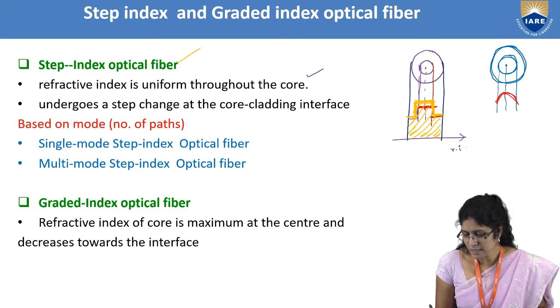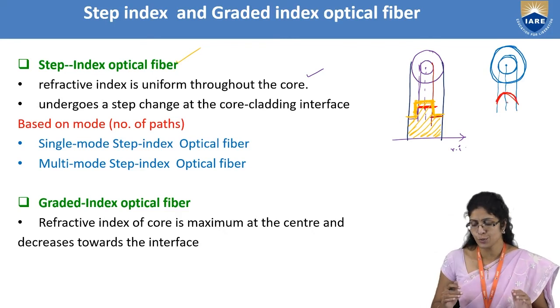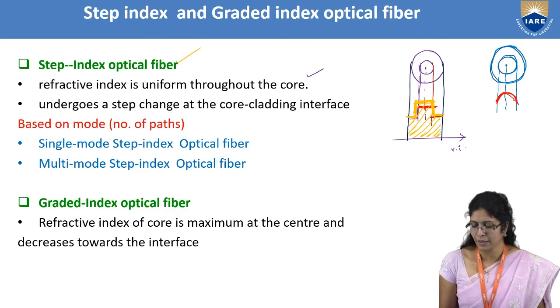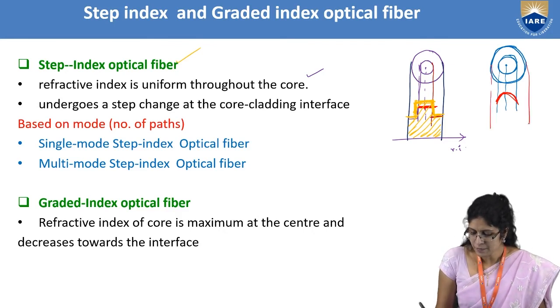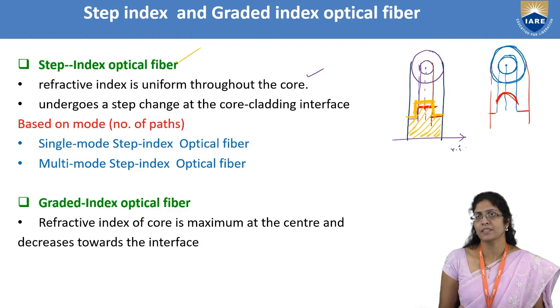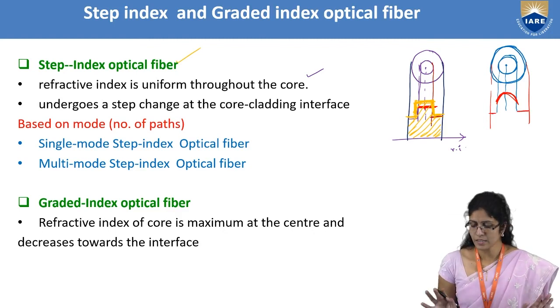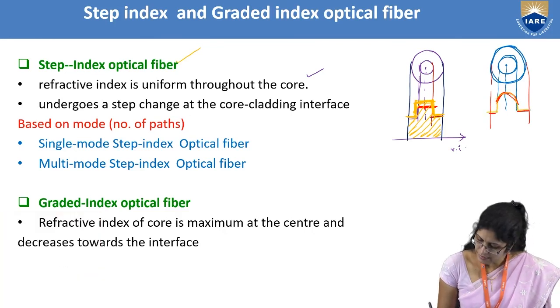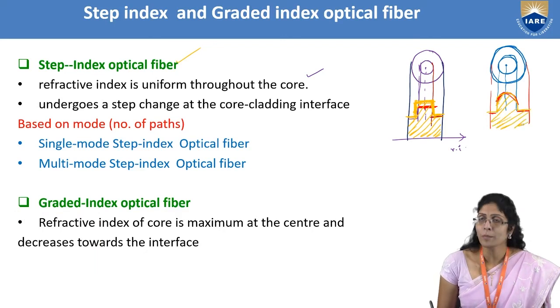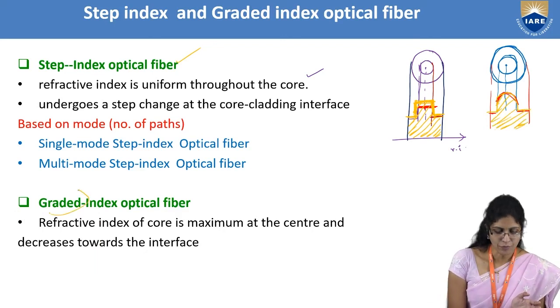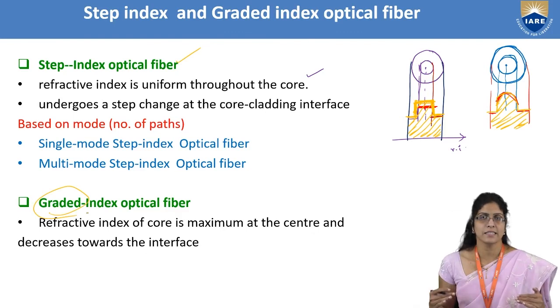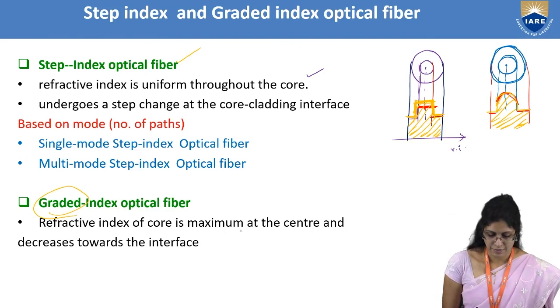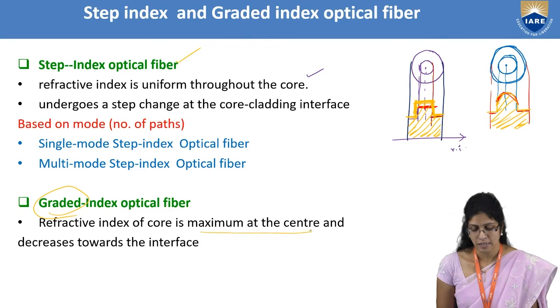So what you are seeing here is that it has graded, that means it has reduced. Hence you call it a graded index optical fiber. When you look at the cladding, definitely it is lesser, but it will remain the same. There will not be any change in the refractive index of the cladding, either for step index or graded index optical fiber. When you look at the total refractive index profile, you see a dome-like structure because of the grading of the refractive index. Grading in the sense a decrease in the refractive index from the center towards the edges.